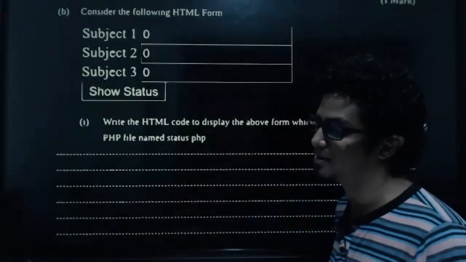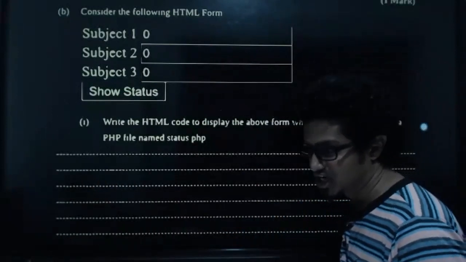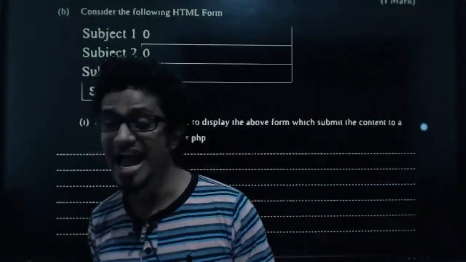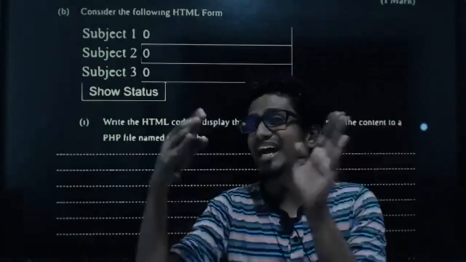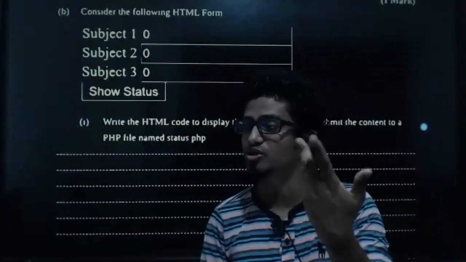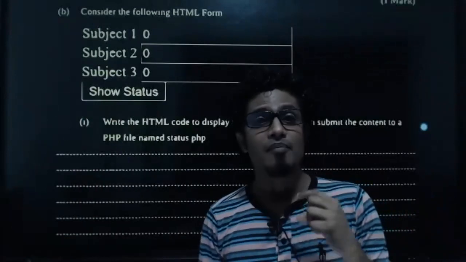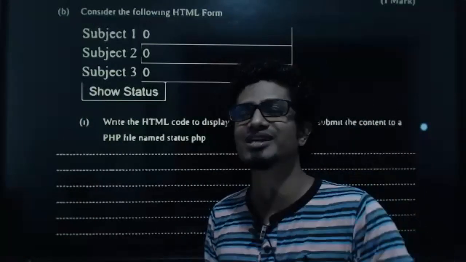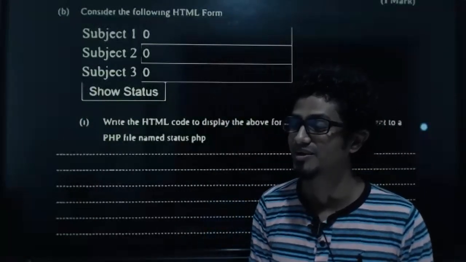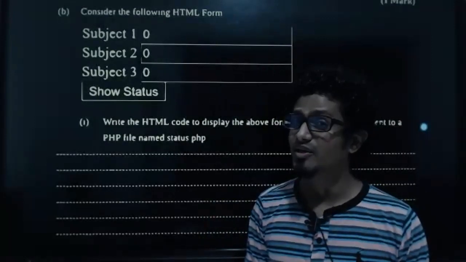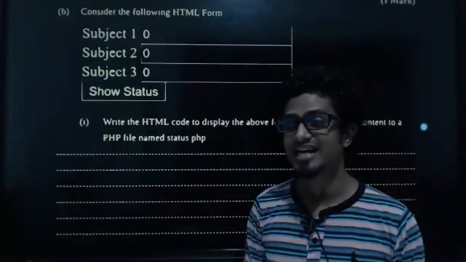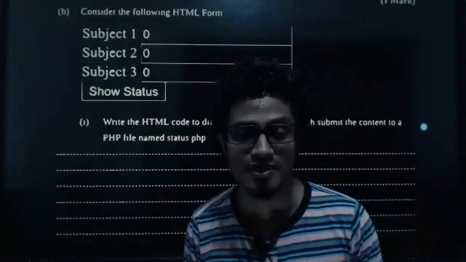What is that attribute, kids? Action. Very good. And the next thing that you have to mention is what? Method. How many values are there in the method attribute? 2 values. What are those 2 values? Get and post.